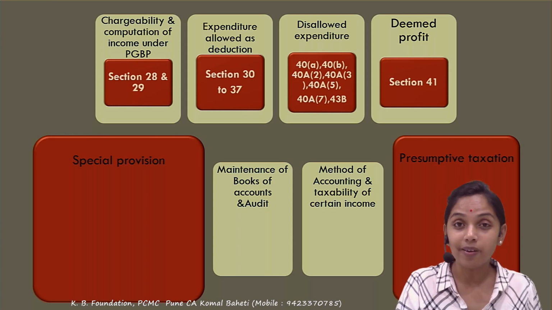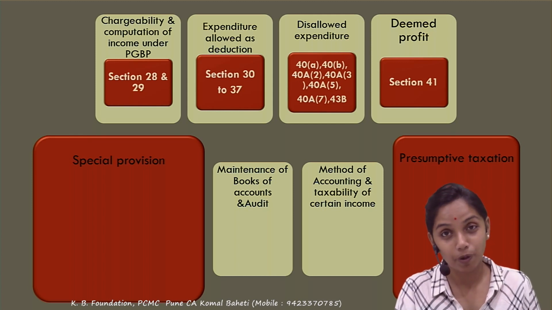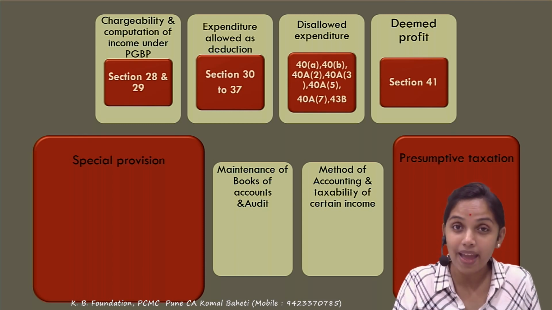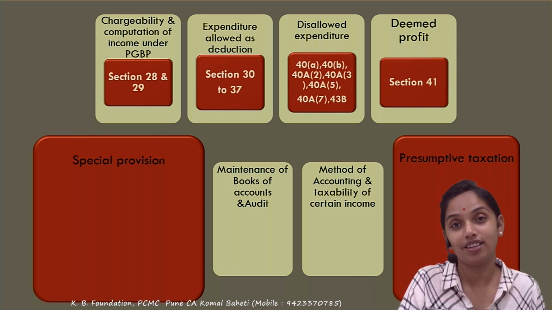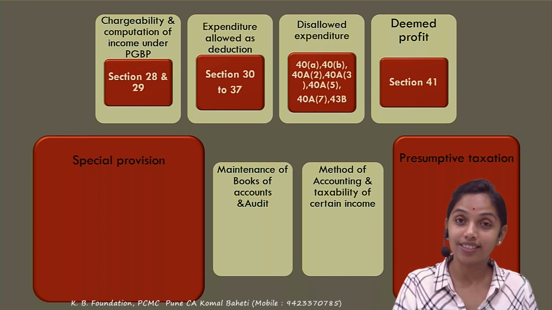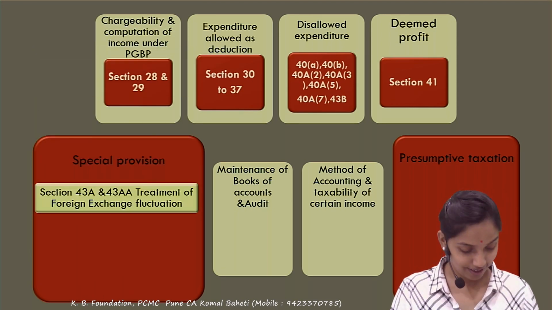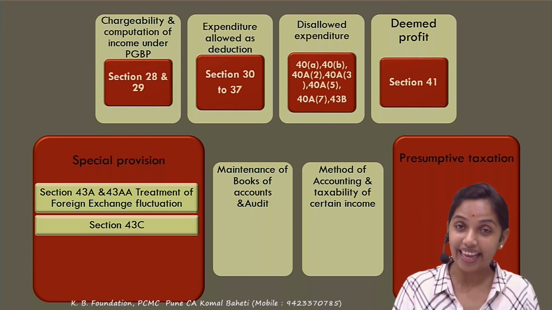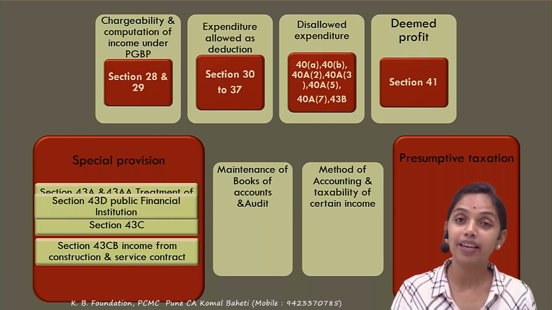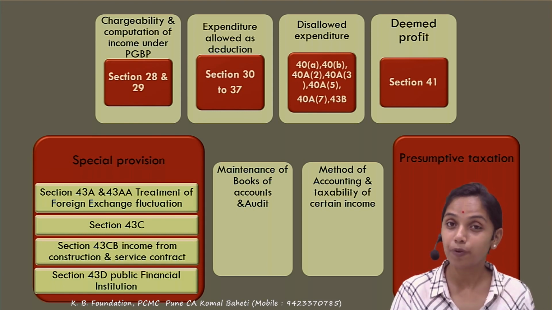So it says that whatever your profit is, I will consider 8% of your turnover as the profit, presumed as 8%. Presume means it may not be actual, but I will assume it is 8%. Again, just an example. So these are the presumptive sections. They are also very important. In the special provisions, there is 43A that deals with foreign exchange, 43C, 43CB and 43D. These are all the special provisions.